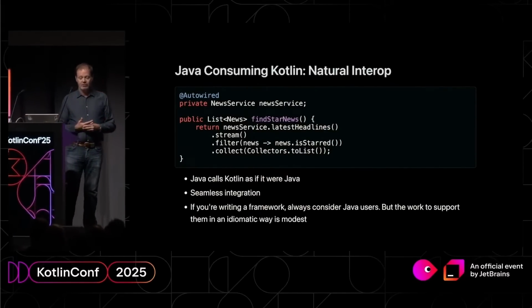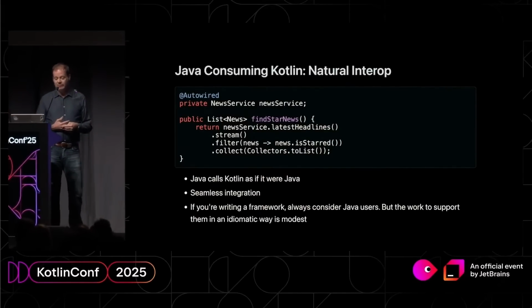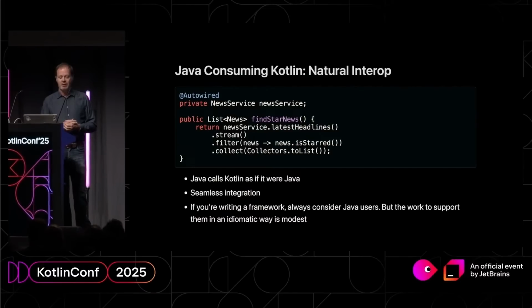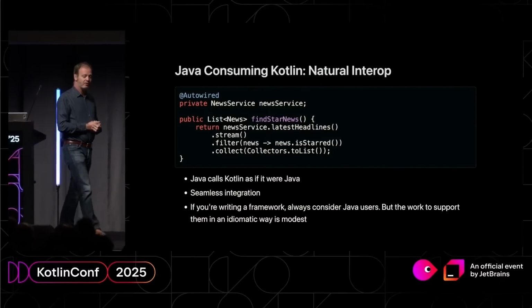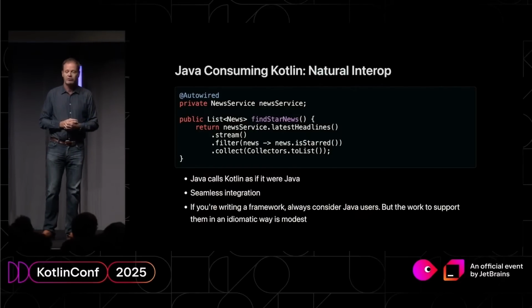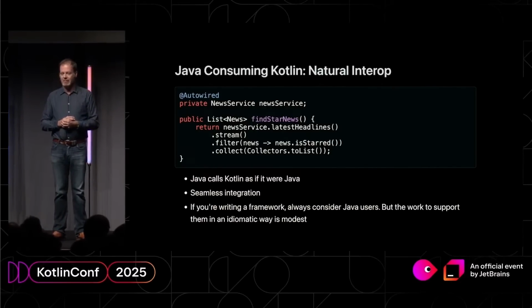Java consuming Kotlin, really nice. Most of the time you don't notice it. So I've found in building a framework that is intended for both Java and Kotlin users that I have written probably at this point about 15,000 lines of Kotlin and 300 lines of Java.